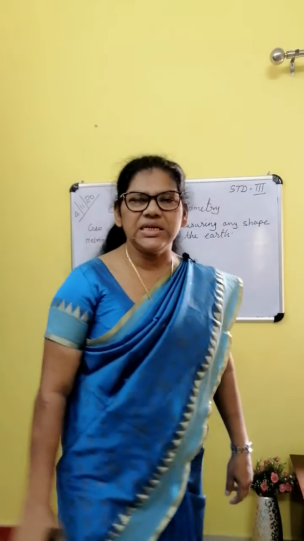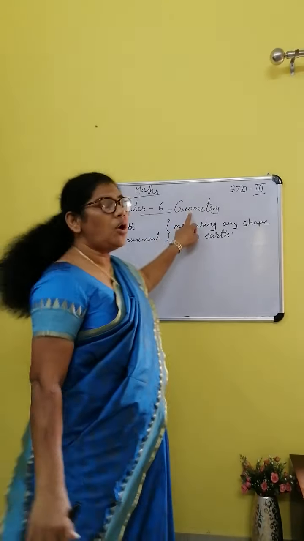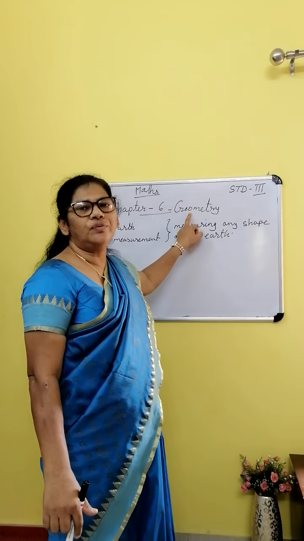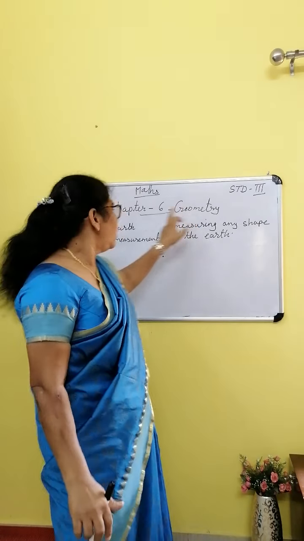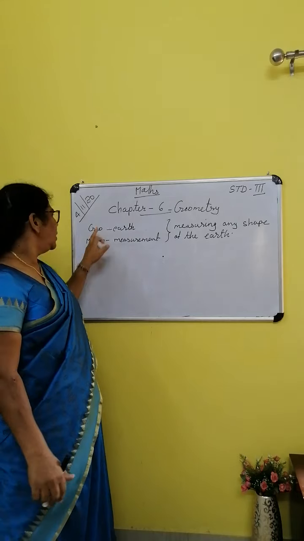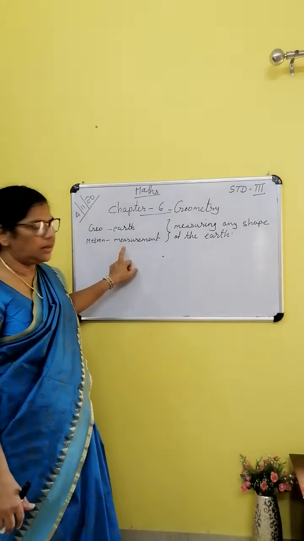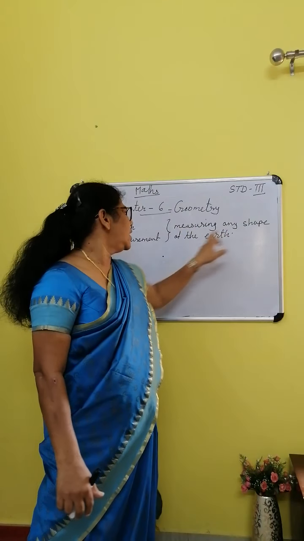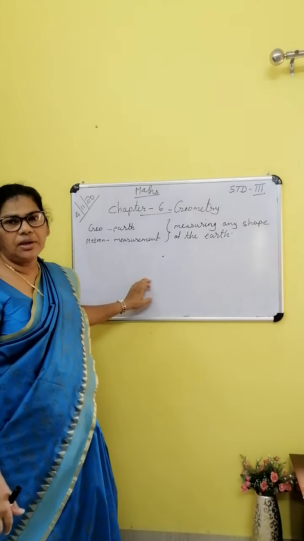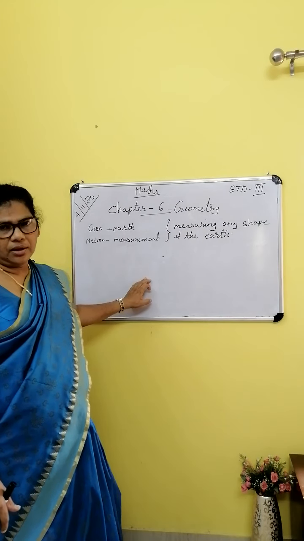Good morning everyone. Now we are going to learn chapter 6, geometry. Geometry is made up of two words, geo and metron. Geo means earth, metron means measurement. Measuring any shape of the earth.